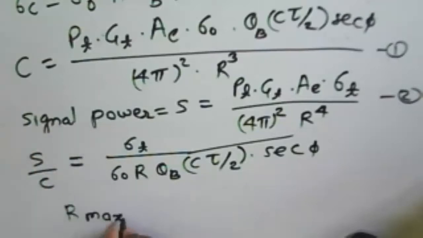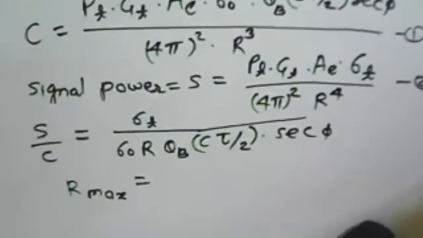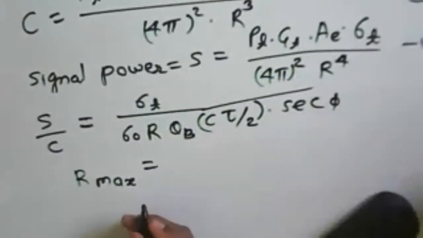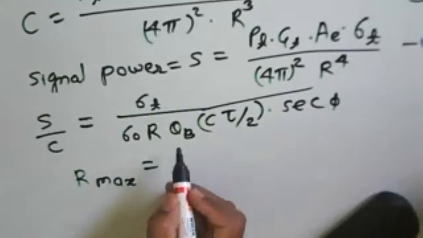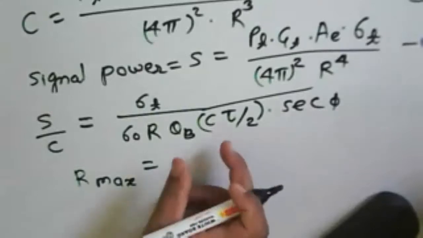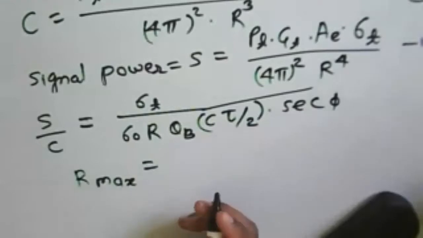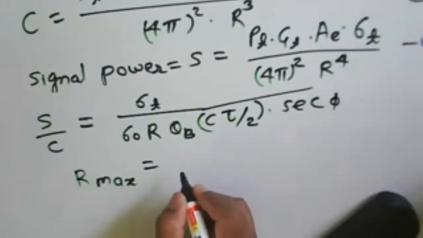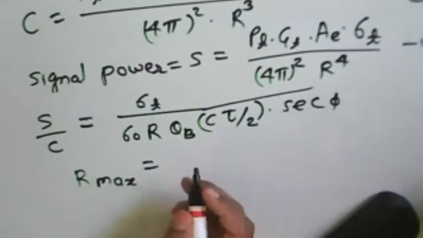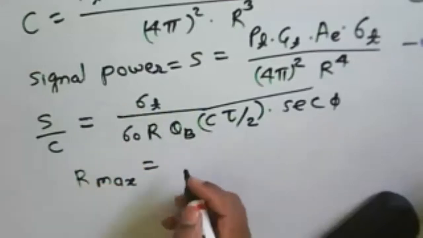So what will be the maximum range? That will be used to detect the minimum signal to clutter ratio, and from that we can find out R max, which is nothing but the radar equation for the maximum range.